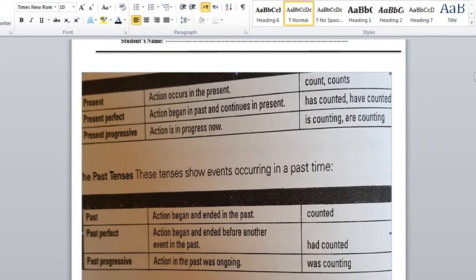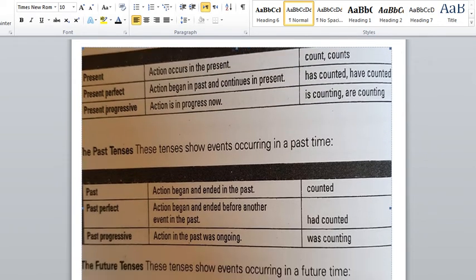When you speak about the present, it is talking about an action that occurs or happens in the present, for the time being, right now. The verb is the original form of the verb. If you are talking about yourself, more than one person, or you, it's the verb form without adding anything. When you use the verb with one person, he, she, or it, one person or one thing, you have to add s to the end of the verb.